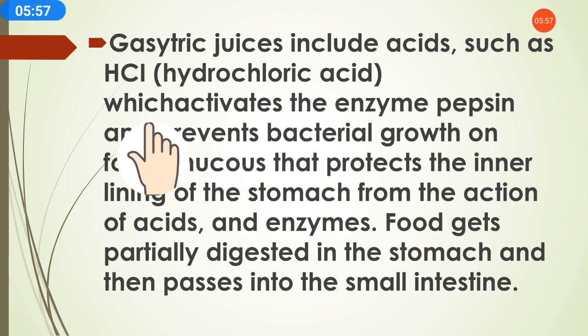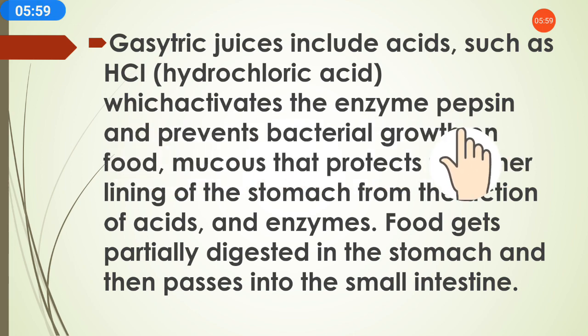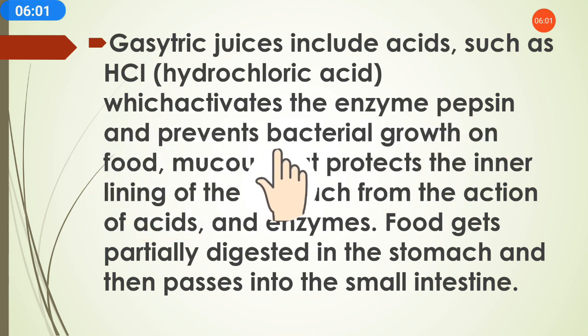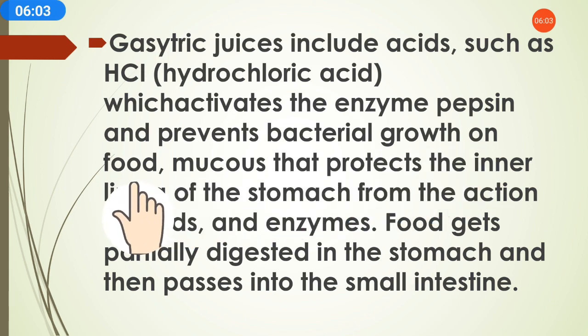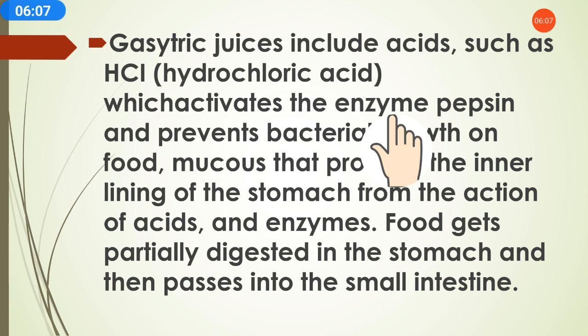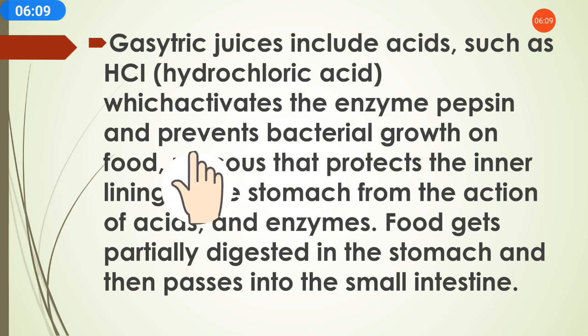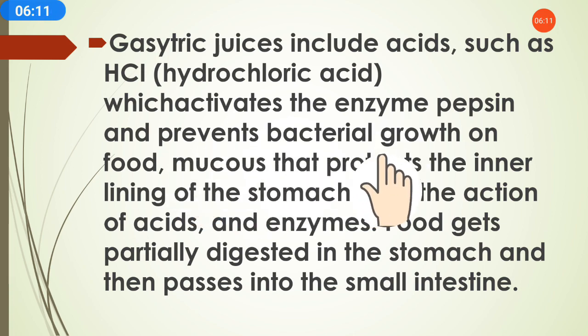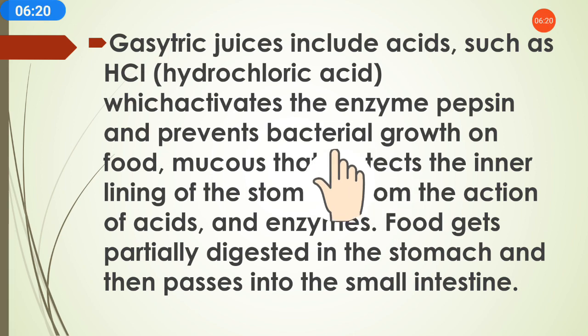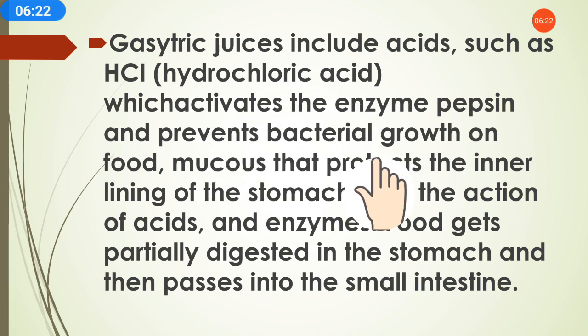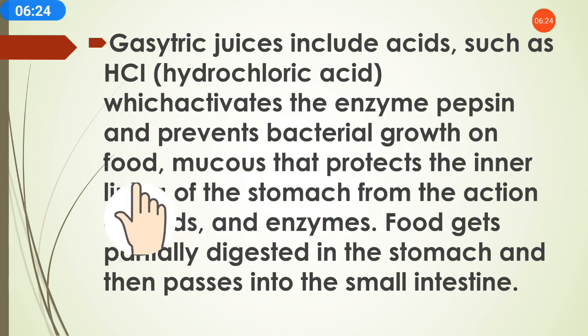Hydrochloric acid activates the enzyme pepsin and prevents bacterial growth on food. This juice activates the enzymes, which helps in the digestion process and prevents bacterial growth. Some bacteria are also present in our body, so hydrochloric acid provides some prevention from bacterial growth on food.